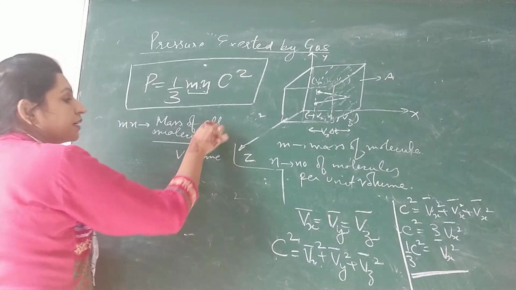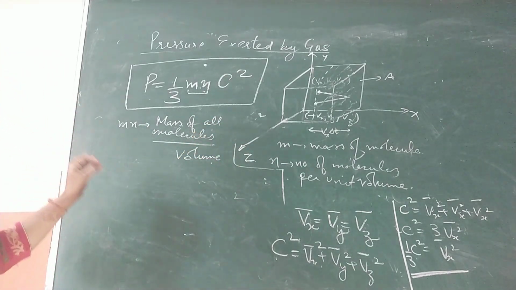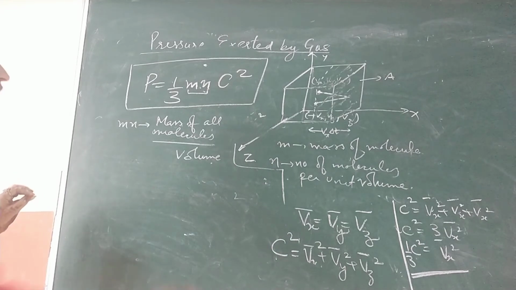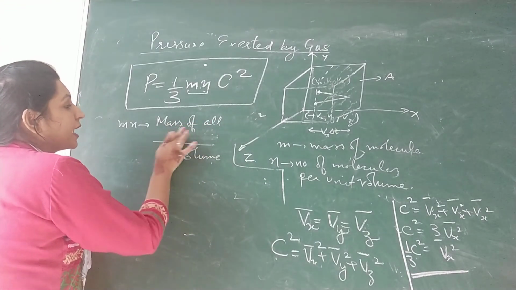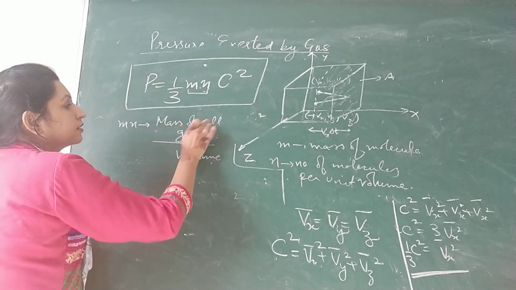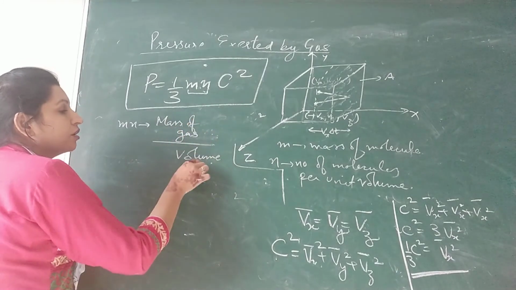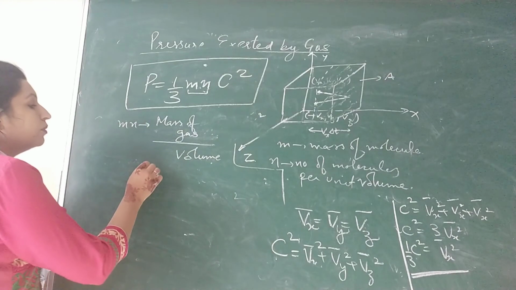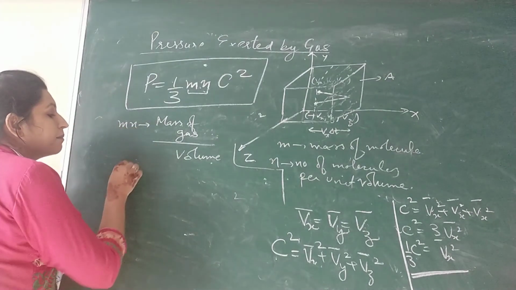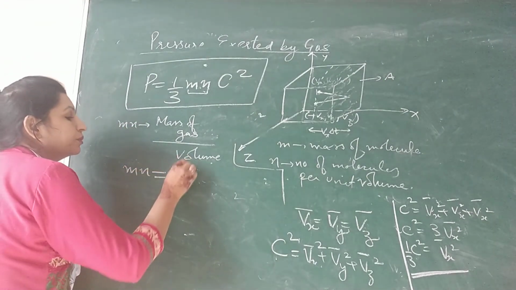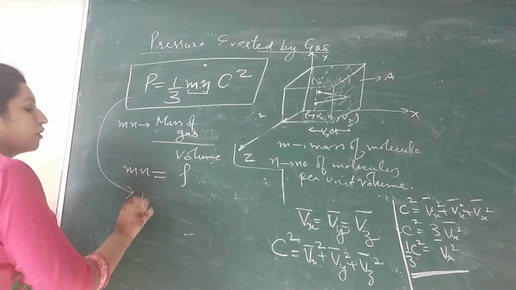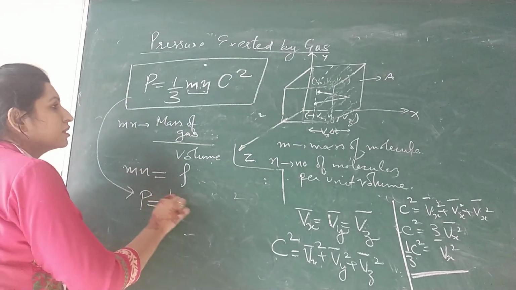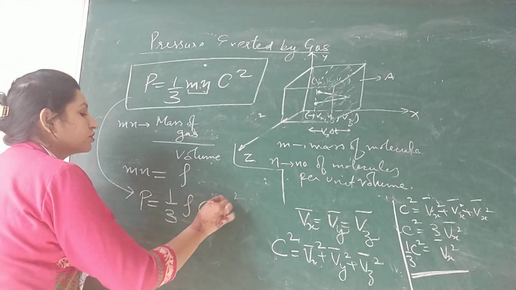And what is mass divided by volume? Density of the gas. So m n equals the density of the gas, and we can write another expression for pressure: 1 by 3 rho c square.